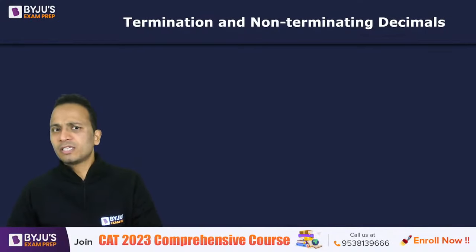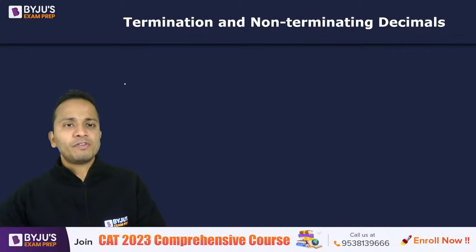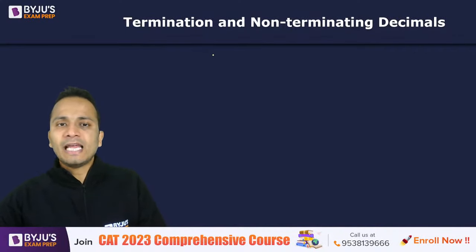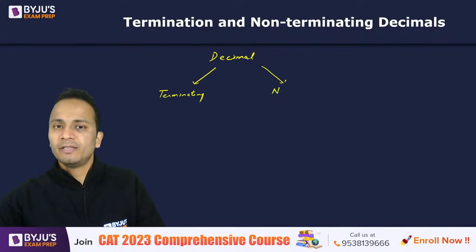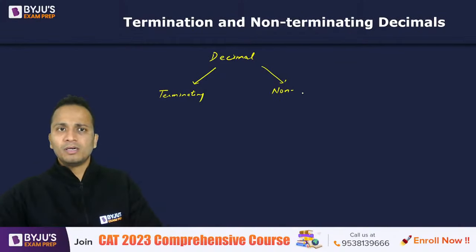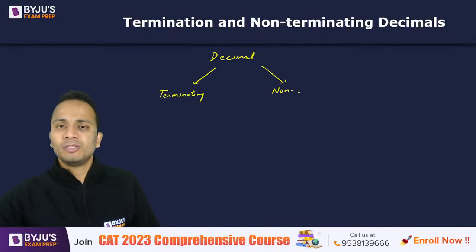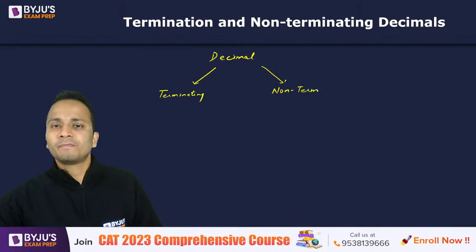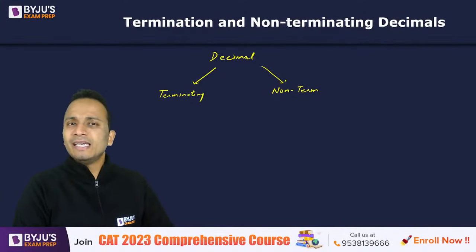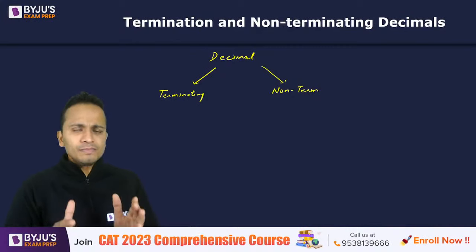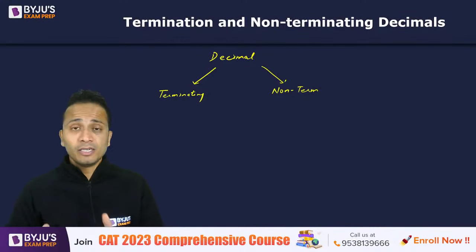The next 2 terms, we'll discuss them in a few moments. So, first of all, the decimals can be of the type. I'll write all the categories. So decimals can be terminating, or they can be non-terminating. These are the top 2 categories in which I can divide the decimals. Now, what do we mean by terminating? What do we mean by non-terminating? First of all, terminating: the English meaning of terminating means anything which has an end.